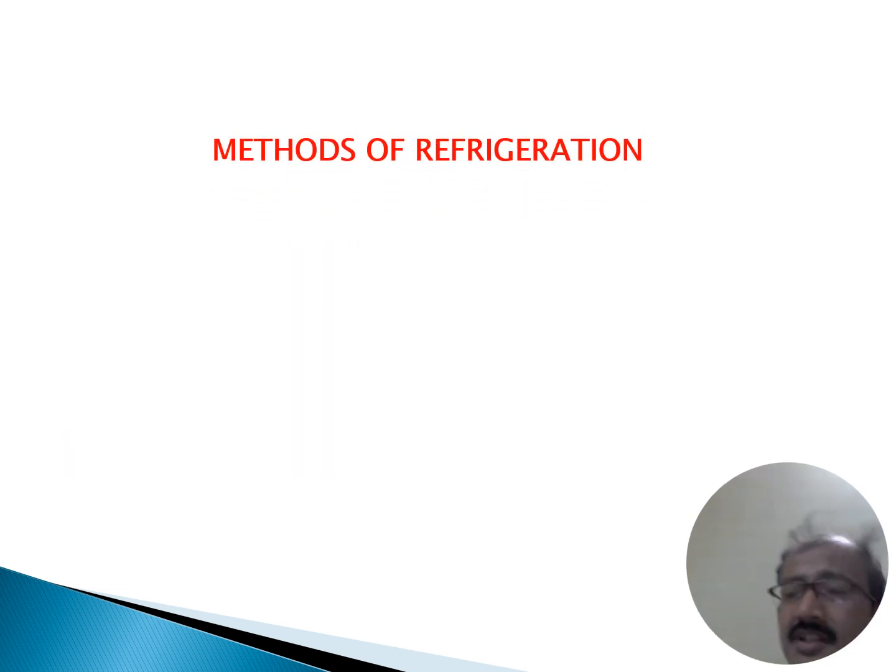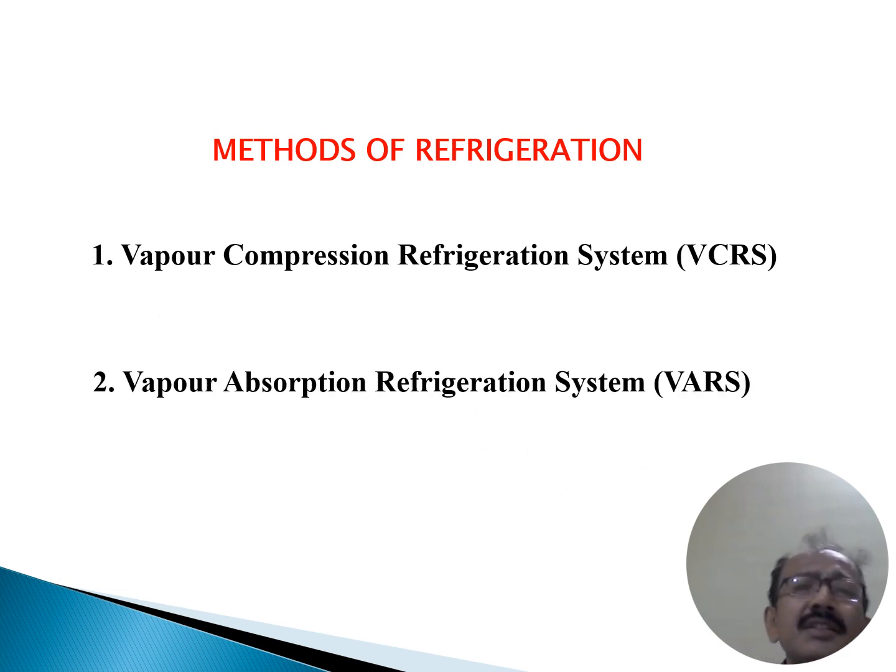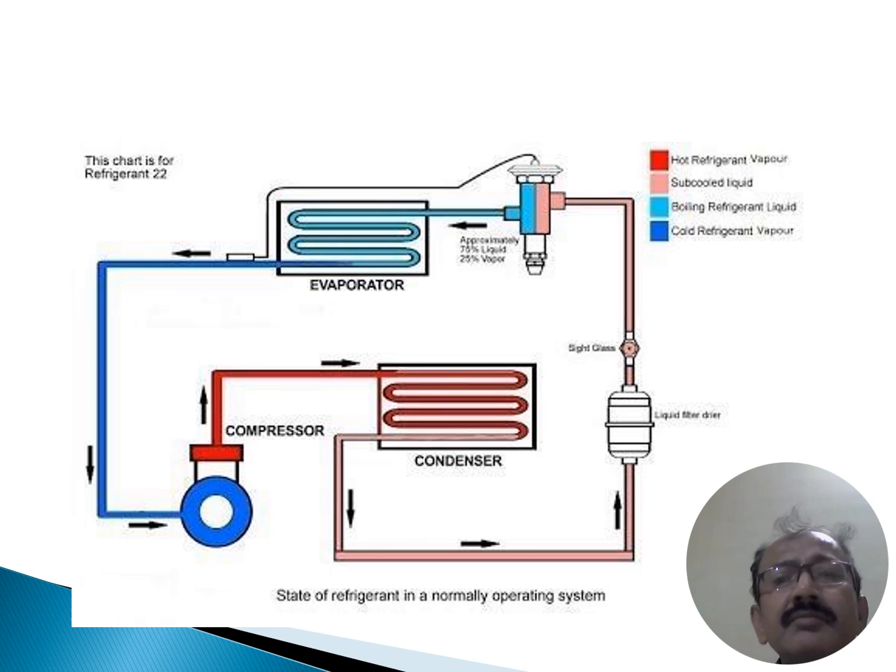Now, methods of refrigeration. There are two methods. One is the vapor compression refrigeration system and the other is the vapor absorption refrigeration system. Vapor compression refrigeration system is called VCRS, that is the short form. Vapor absorption refrigeration system is VARS. So this is the flow diagram of the vapor compression refrigeration system.